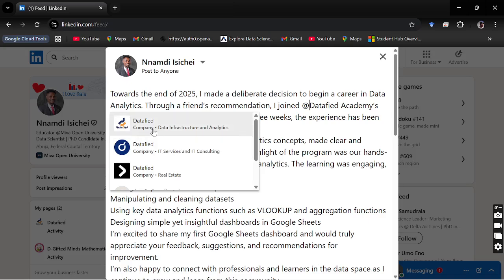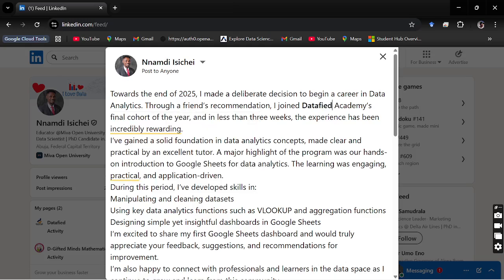So what you do is, if it doesn't show up as the first company name, see where your cursor is blinking, use your right arrow key to keep moving to the right. As you're doing that, it will definitely bring it to the top. Before you get to the end, just tap on the first Datafied. This is our logo. Tap on it and then that will become dark. So don't worry about Academy. Our name on LinkedIn is just Datafied, not Datafied Academy, because Datafied is the technologies company, not just the academy. There are two subsidiaries, consultancy and academy. That's why we just called ourselves Datafied on LinkedIn, which is fine.